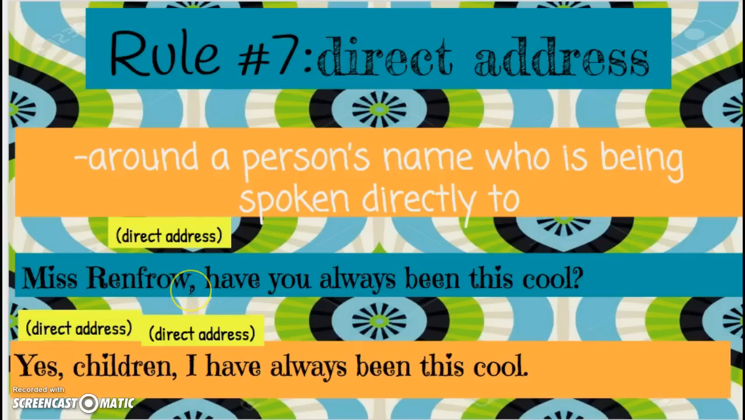Therefore, you're going to put a comma to separate whoever it is that you're directly speaking to. In my second example, it says, yes, children, I have always been this cool. So now this person is going to be addressing the children, so that's going to be contained between 2 commas. Okay, kind of like how our appositive was contained between 2. So whenever you're speaking directly to someone, or they're being mentioned, you will use a comma to separate it from the rest of your sentence.